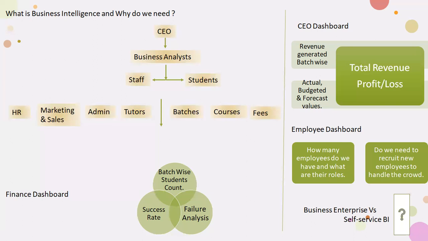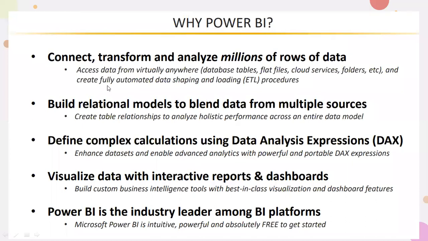And then he can have an employee dashboard, where he can see how many employees he has and what their roles are, and if needed, he can go and recruit some other people. And this is what actually happens. He can take the decisions through business intelligence. Okay, so we came to know what exactly business intelligence is.